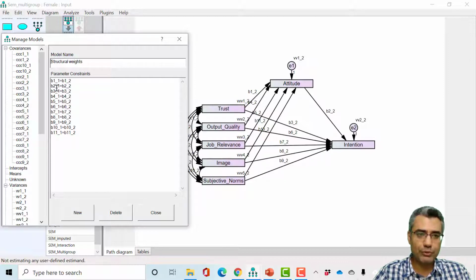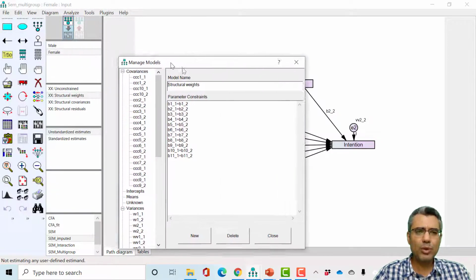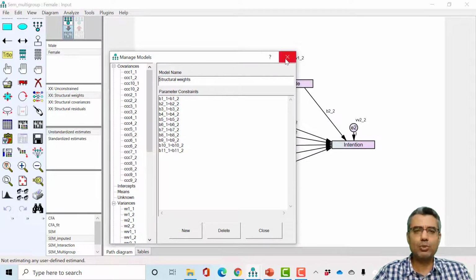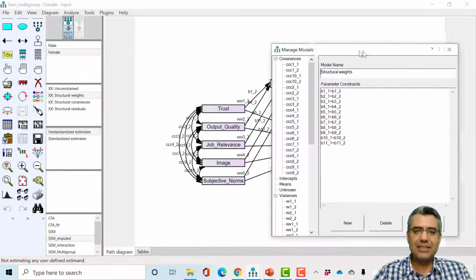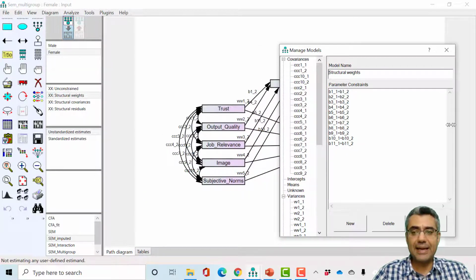The same is for the rest, right? So anyway, what we are doing here is we want to see whether there is any significant difference between male and females in this model. So the unconstrained model is the base model, the general model, the model that we want to compare other models with. I will tell you more about this later.